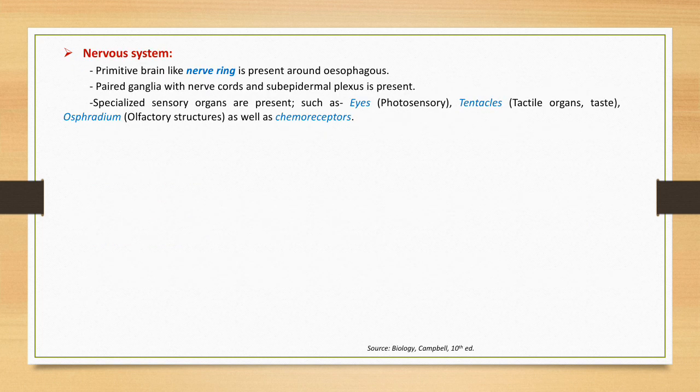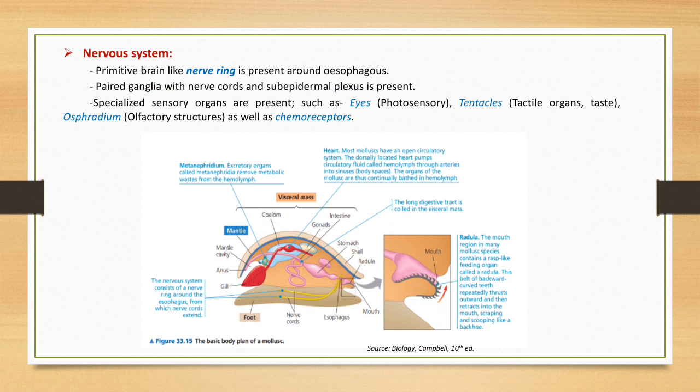Next is the nervous system. A primitive brain-like nerve ring is present around the oesophagus, and paired ganglia with nerve cords and subepidermal plexus are present. Specialized sensory organs are present, as I have discussed before, in the anterior region. These may be photosensory cells, tactile organs, taste receptors, olfactory structures, or chemoreceptors. This figure shows the different organ systems, so you can just go through this.